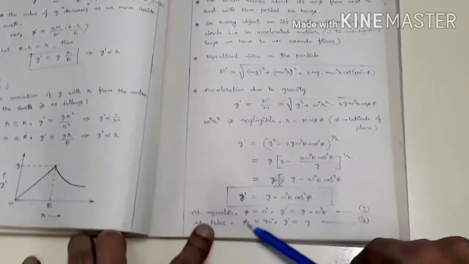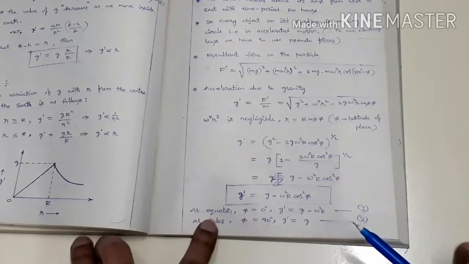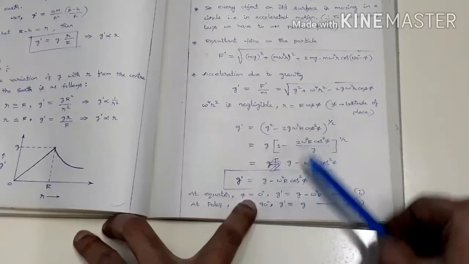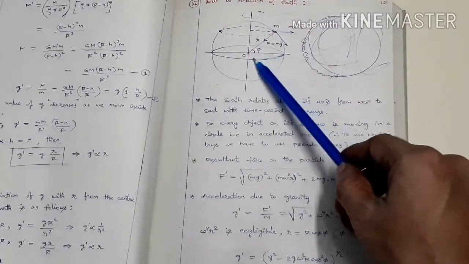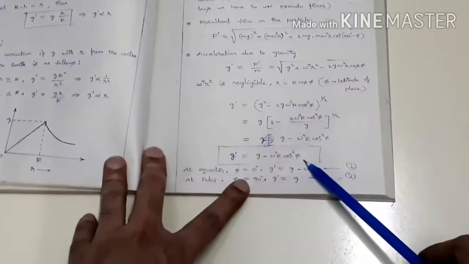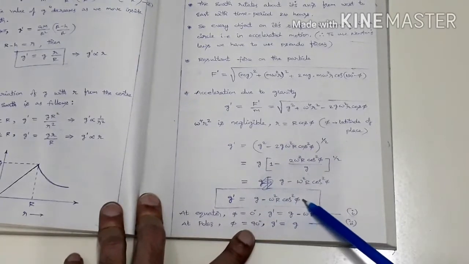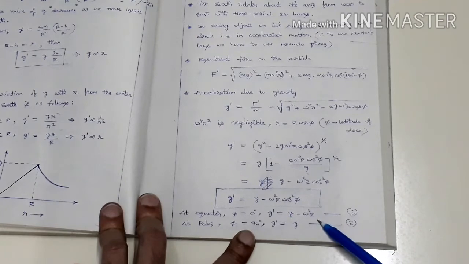So at the equator, what is g? The equator is also a latitude only. It is the largest latitude. So at the equator, what is the phi value? The phi value for the equator is 0, no? So substituting here in this expression, phi equal to 0, cos 0 equal to 1, therefore g dash equal to g minus omega square r.